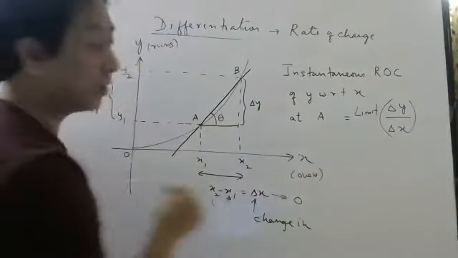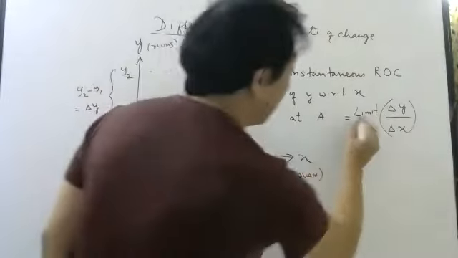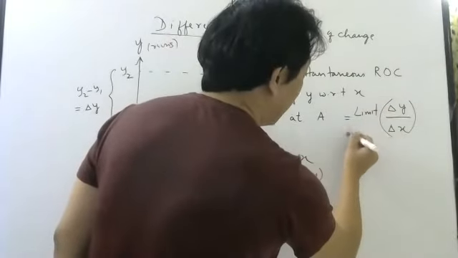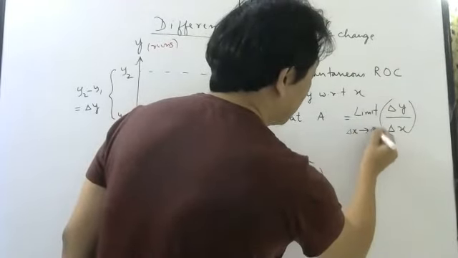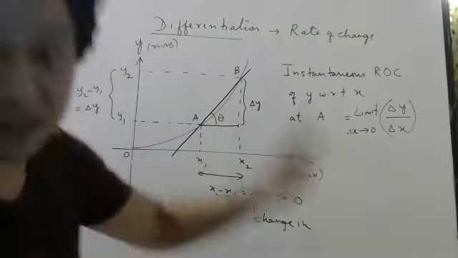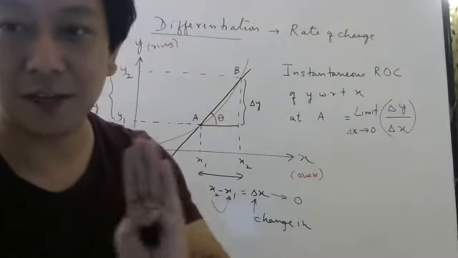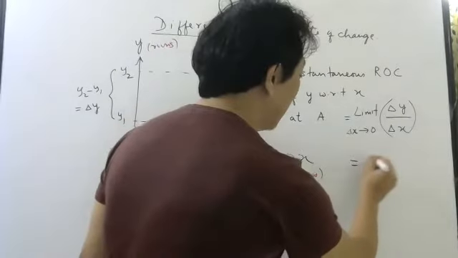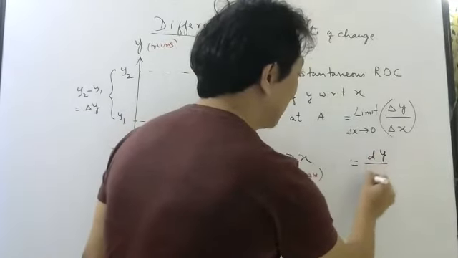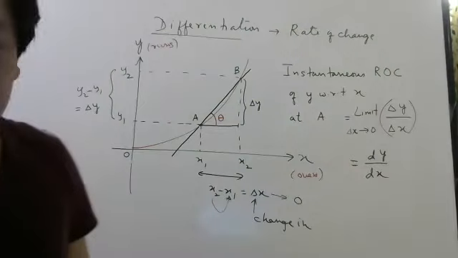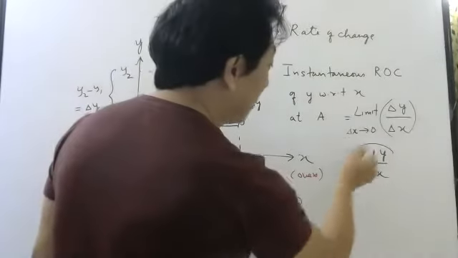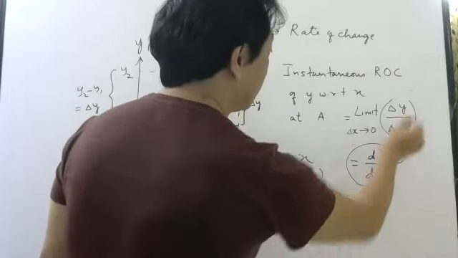So mathematically, how do we write? Limit of this ratio till delta x tends to 0. And this is what we call differentiation of y with respect to x. And in mathematics, we write dy by dx. Understood or not? So anytime you see this, you should imagine this.